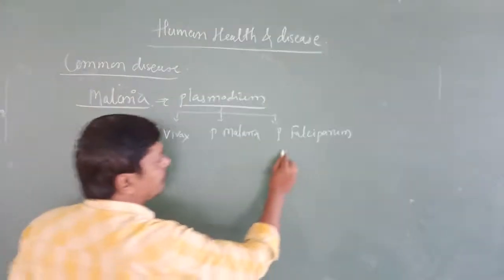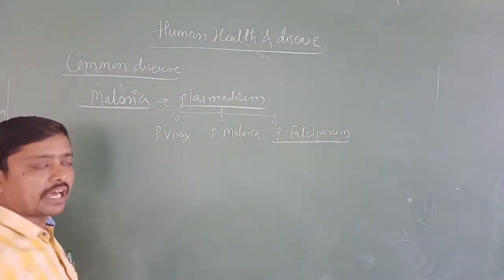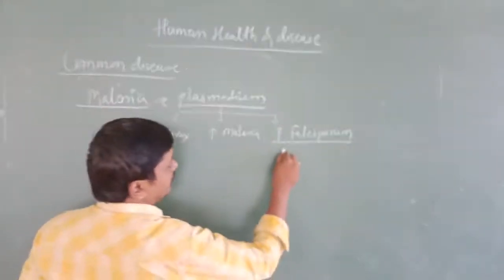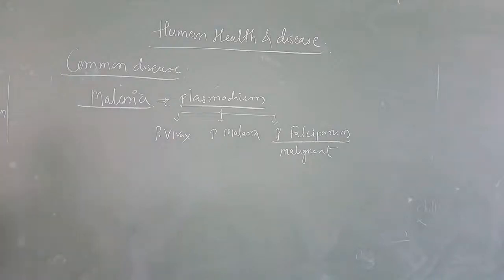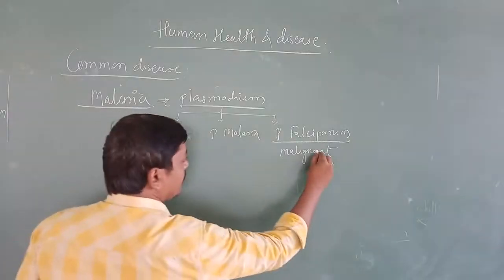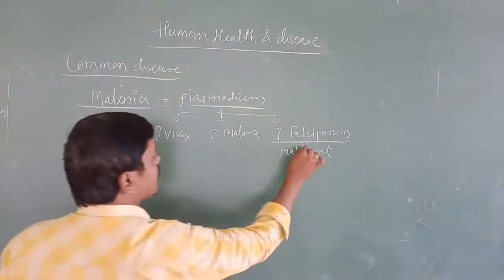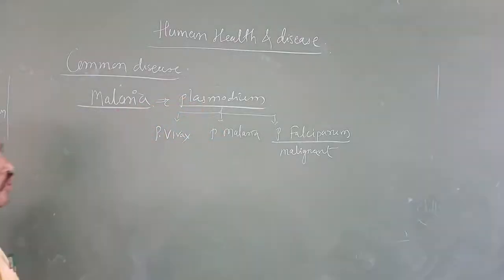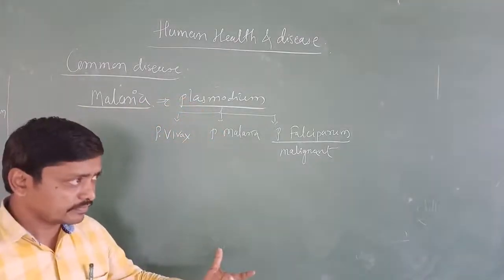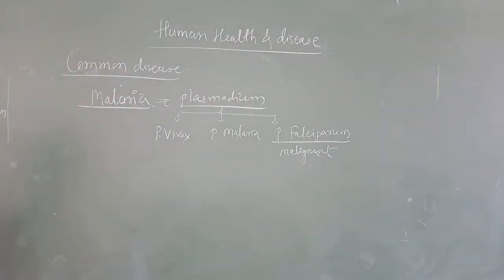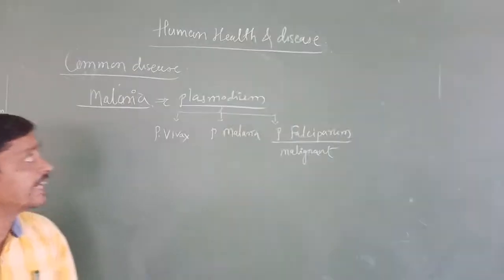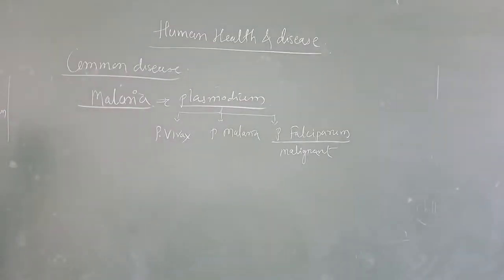But among these three, Plasmodium falciparum is malignant. It is the malignant one. In the sense, it is more dangerous, and malaria is caused by Plasmodium falciparum in a higher percentage. Among these three, which one is the malignant Plasmodium? That is Plasmodium falciparum. This is the first point.